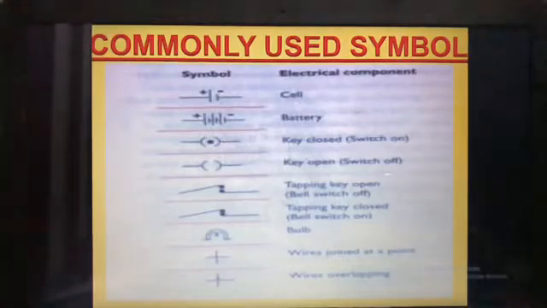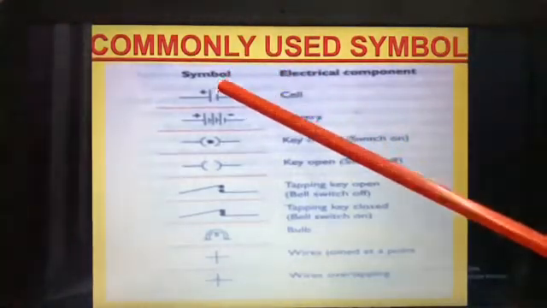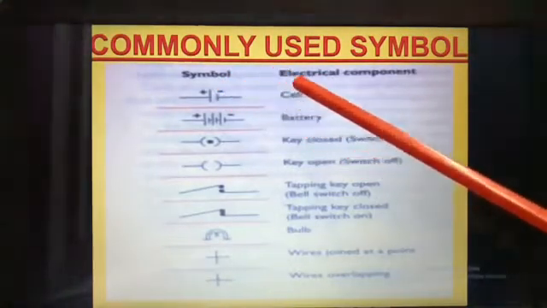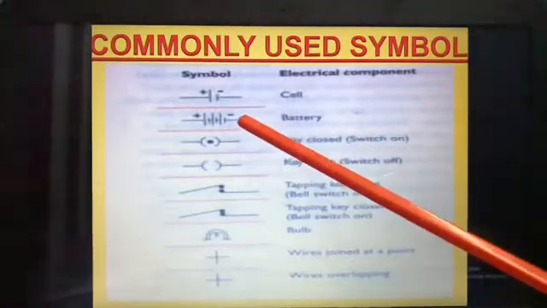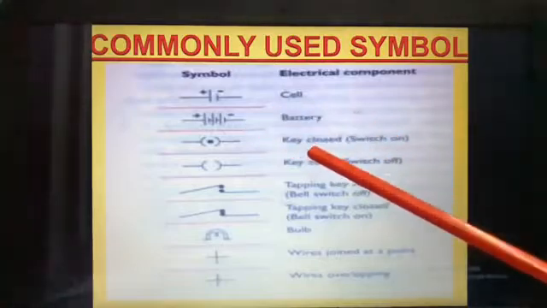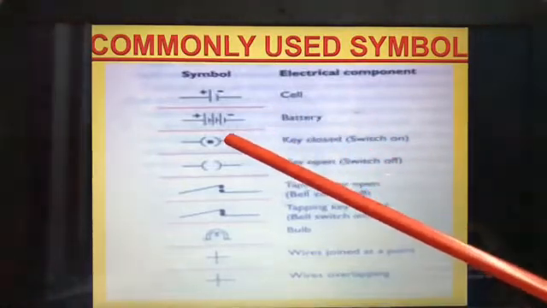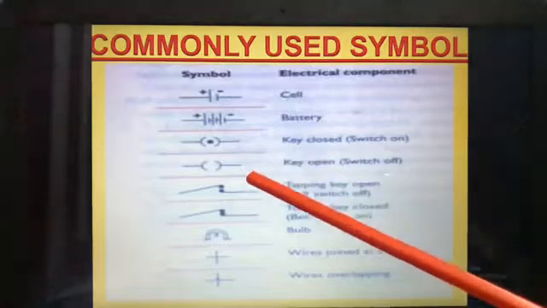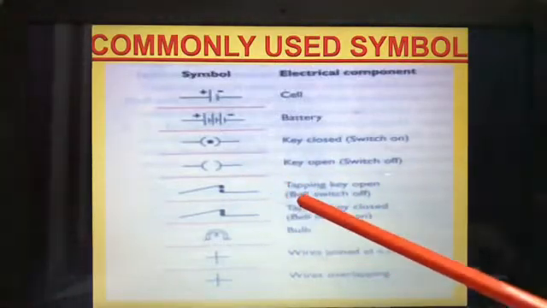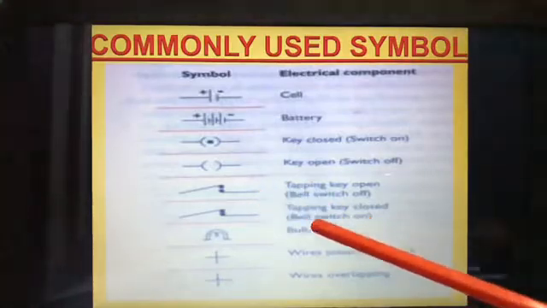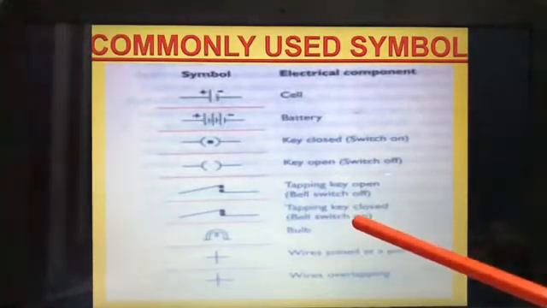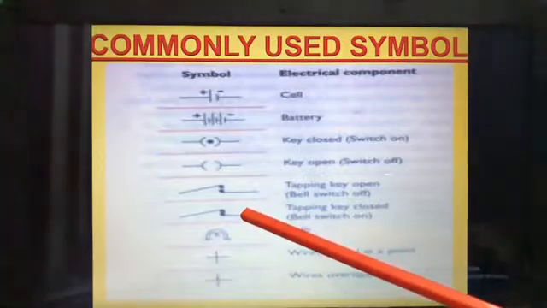Now here these are the commonly used symbols in the electricity. Can you see in the picture here? In the cell you have like this, I showed you in the cell, positive and negative. This battery in the mobiles and all, you can see a small line and one big line, isn't it like that? Then this is a key closed, means switch on. Key open, this is a symbol. Then tapping key, switch off. Tapping key closed, this is closed one.